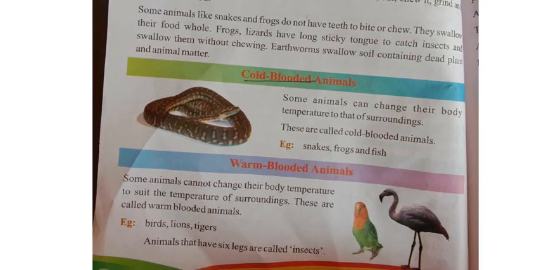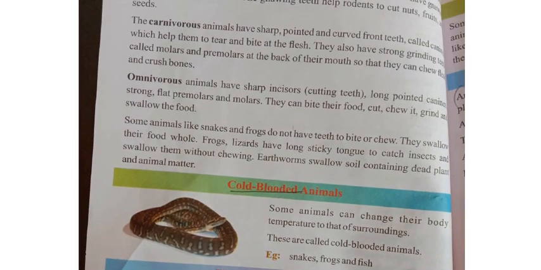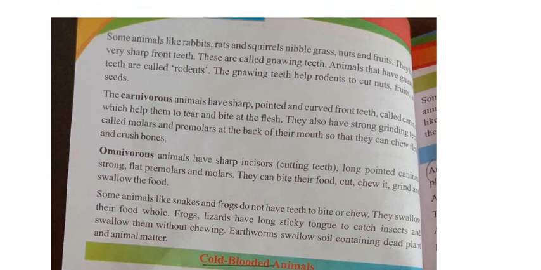See here, what is there here, Nana? Now see here, some animals like rabbits, rats and squirrels nibble grass, nuts and fruits. They have very sharp front teeth. They are called gnawing teeth. Animals that have gnawing teeth are called rodents. The gnawing teeth help rodents to cut nuts, fruits and seeds.